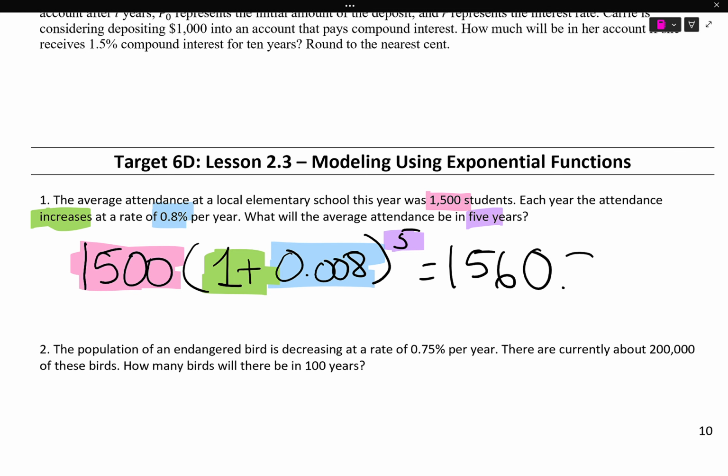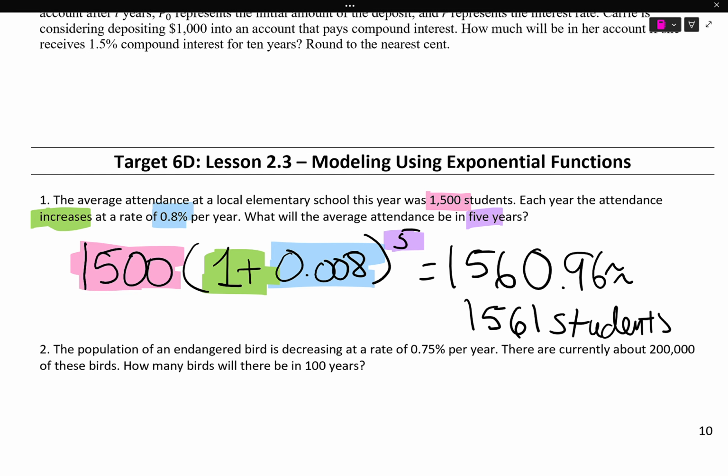1,560.96. Now, there's no such thing as 0.96 of an elementary student. Okay, maybe there is, but that's super morbid. We're not cutting people up. 0.96 is enough for me to round it up to 1,561 students.